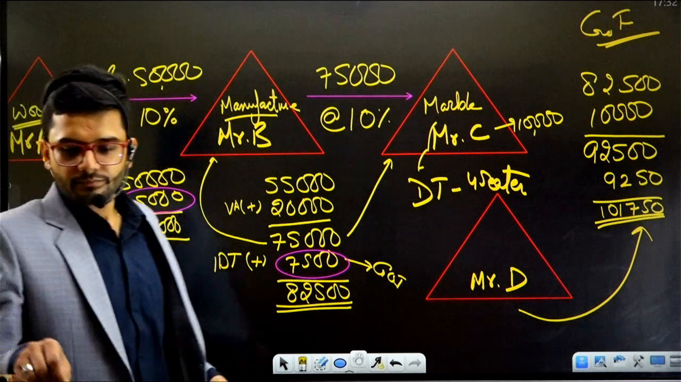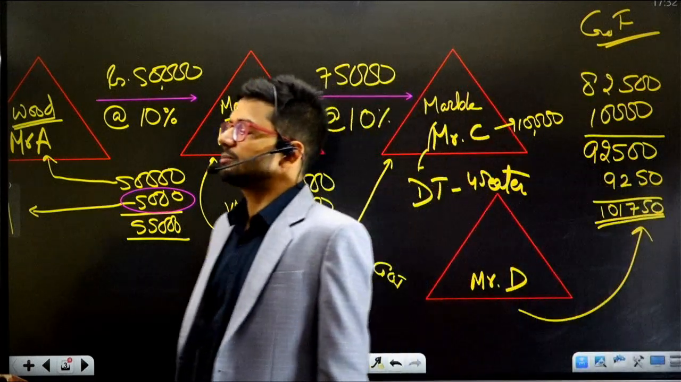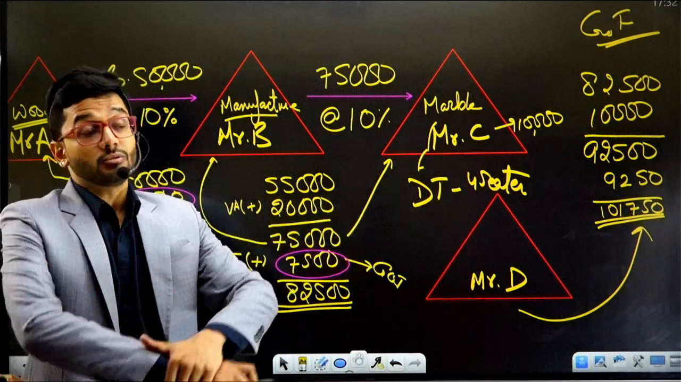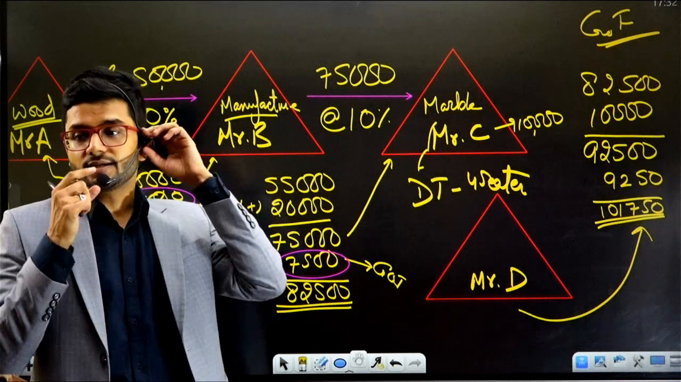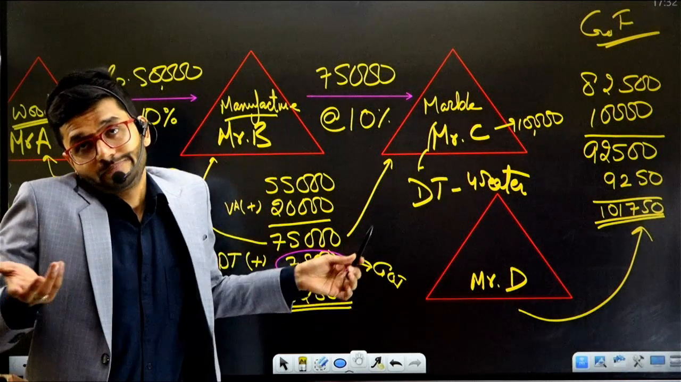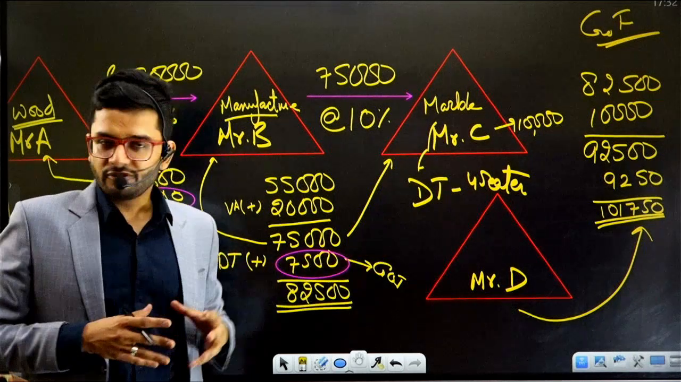Okay, so what is the MRP of this particular dining table? The price which Mr. D pays comes out to 1,01,750. Quite an expensive one, but yes, it is a very unique one, very rare one, therefore maybe worth the expense. Okay, all right. So this is the amount which Mr. D had to pay for this particular dining table.